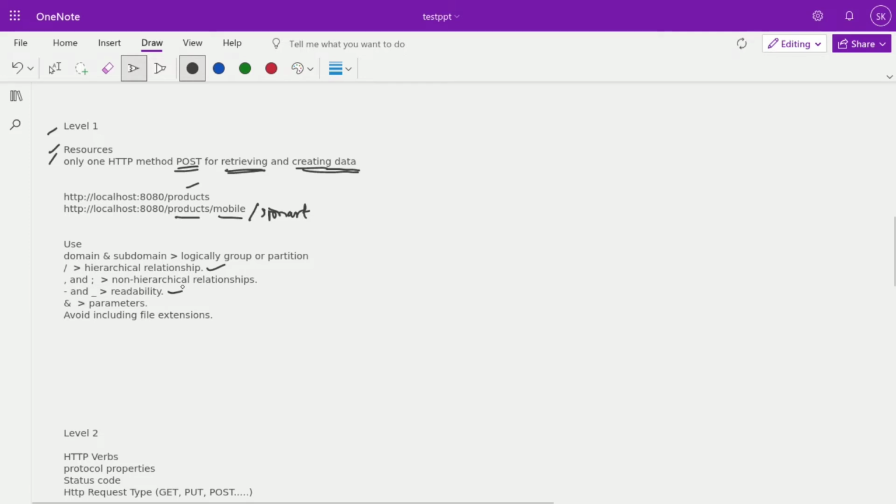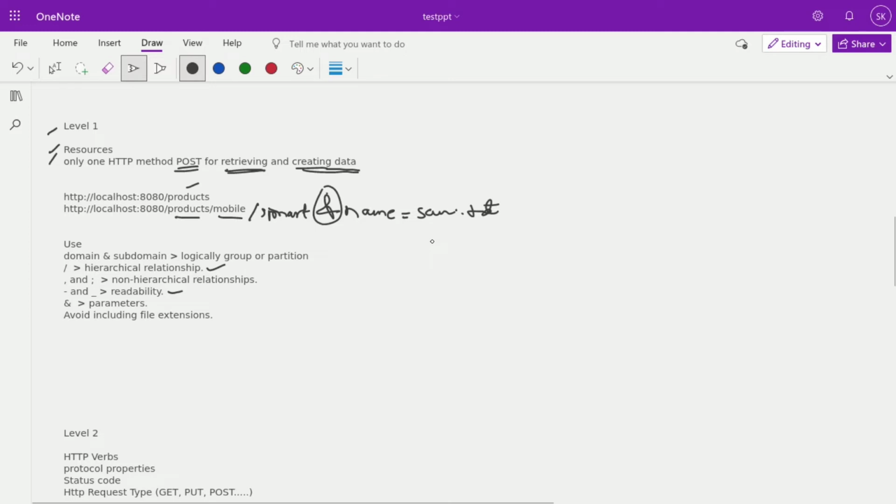Hyphen and minus are used where we pass, for example, name equal to Sachin, or name equal to Samsung company, in a request as a parameter or header parameter. We also avoid the file extension; we are not putting an extension like Sachin.txt in the request. Yeah, that falls into the level 1 criteria.